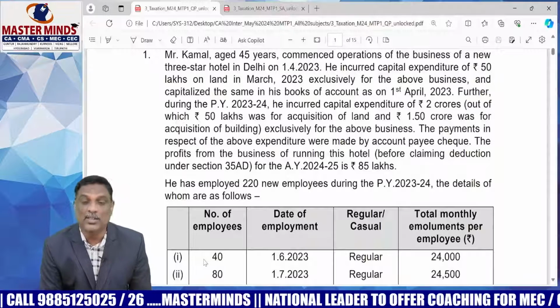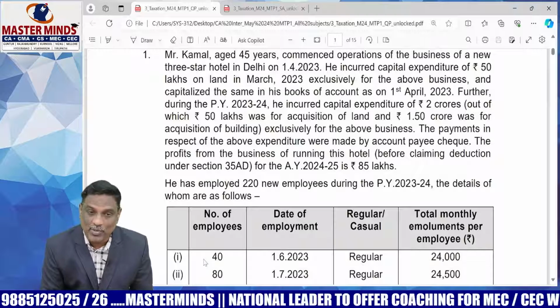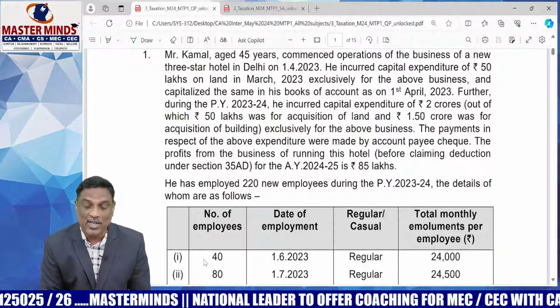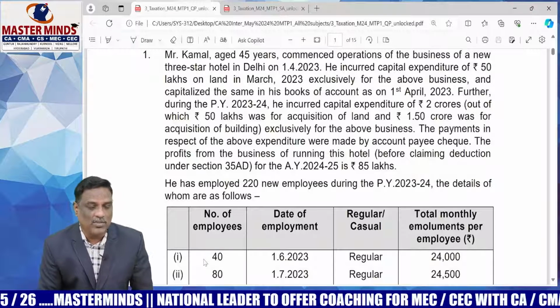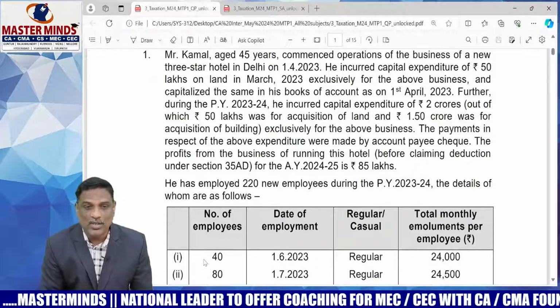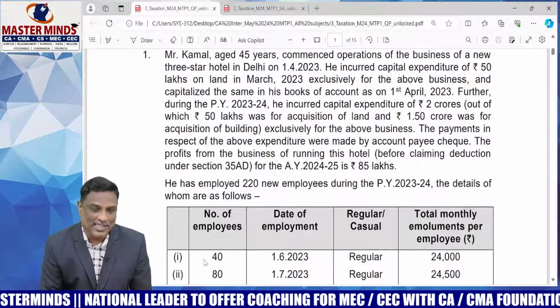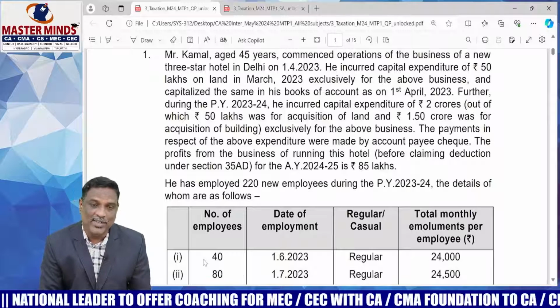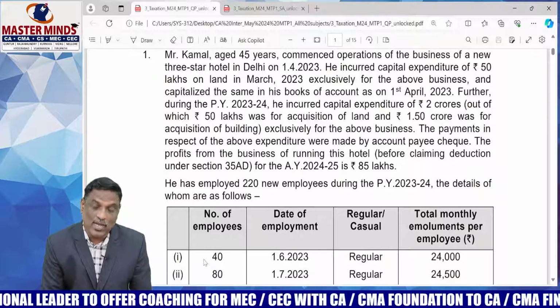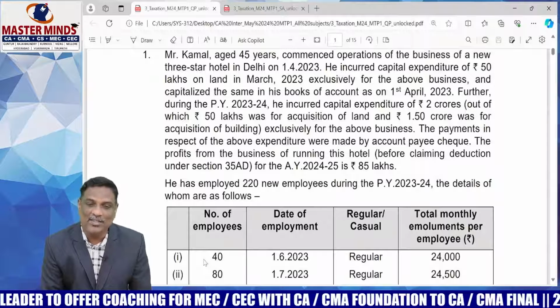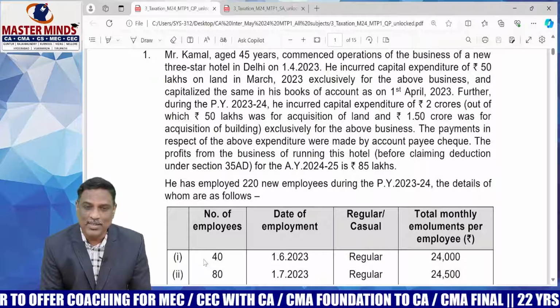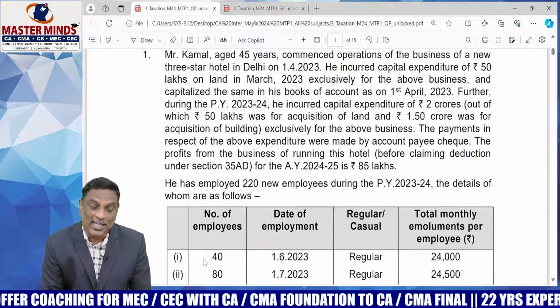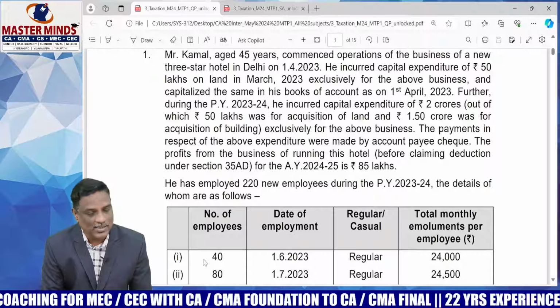So coming to the point, we have no idea about the paper pattern for the upcoming examination of May 2024. But now ICAI has released a mock test paper. The purpose of this video is to communicate the pattern of the question paper and the analysis of the question paper with answers also.